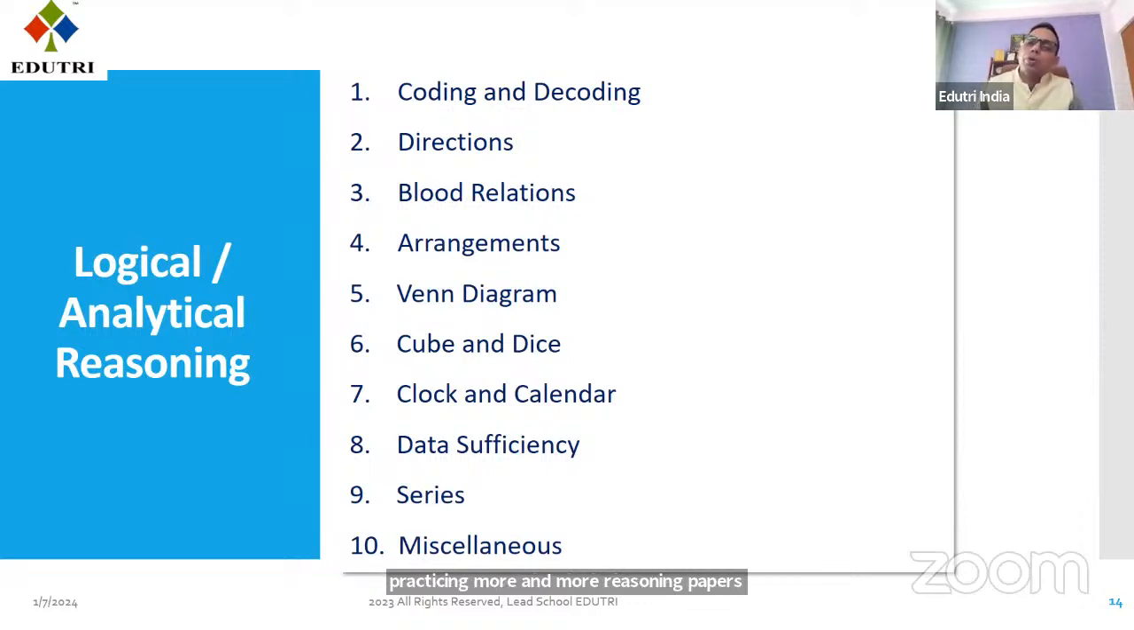There are questions on coding, decoding. There are questions on directions. There are questions on blood relations. There are questions on arrangements, Venn diagram, cube and dice, clock, calendar, data series, data sufficiency, and there are some miscellaneous questions also. This, I'm telling you, is on the basis of the past 2 years' papers. See, NTA specifically has not given any syllabus for analytical or logical reasoning. This is on the basis of the past 2 years' papers. These types of questions were there in the logical reasoning paper of the journal test.